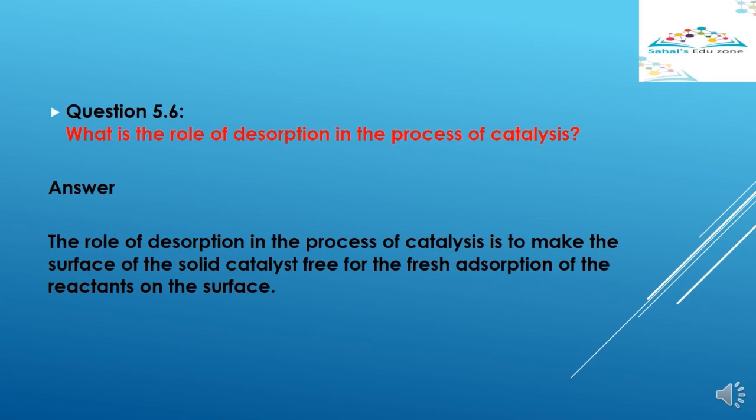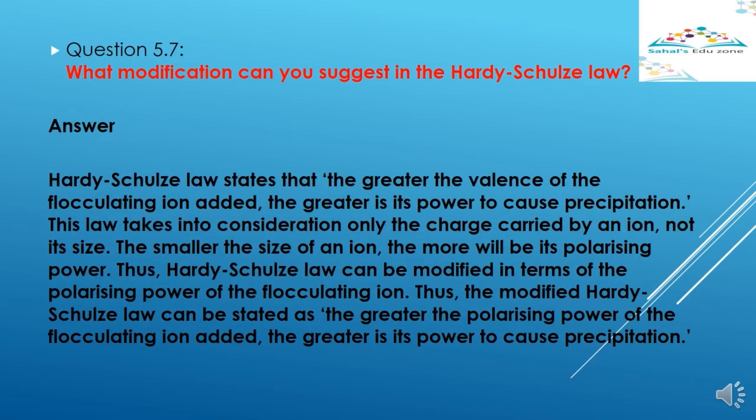What modification can you suggest in the Hardy-Schultz law? As we know, Hardy-Schultz law states that the greater the valence of the flocculating ion added, the greater is its power to cause precipitation. This law takes into consideration only the charge carried by an ion, not its size. Normally, the smaller the size of an ion, the more will be its polarizing power. So we can modify Hardy-Schultz law in terms of the polarizing power of the flocculating ion.